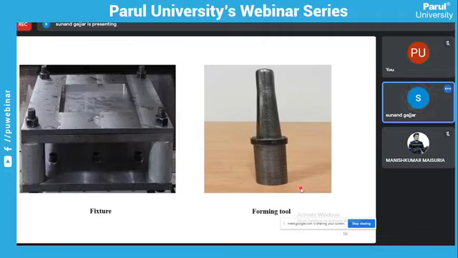We can improve the seat utilization. So we have to design a fixture so that the least setup time is required, and also we can improve the seat utilization. The material for the forming tool is HSS M2 grade, and it has a hemispherical shape. Here you can see the shape is hemispherical.